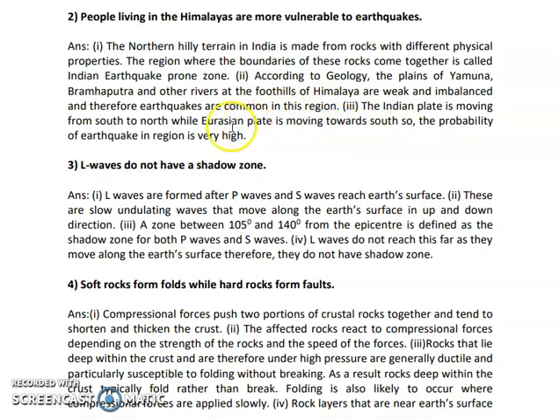The Indian plate is moving from south to north while the Eurasia plate is moving towards the south. So the probability of an earthquake in this region is very, very high. We all know that tectonic plates play an important role in earthquakes. So here there is an imbalance, and there are weak plates which you can see at the Yamuna and Brahmaputra river foothills.